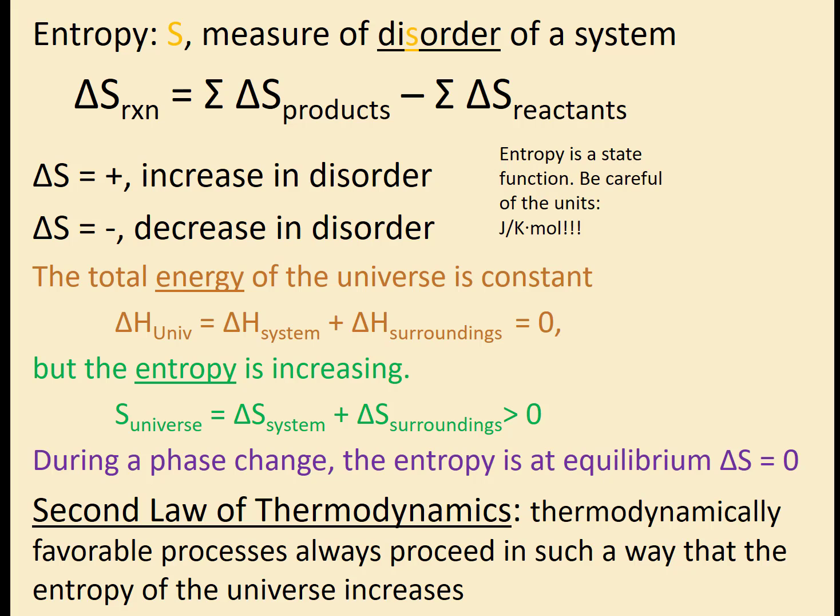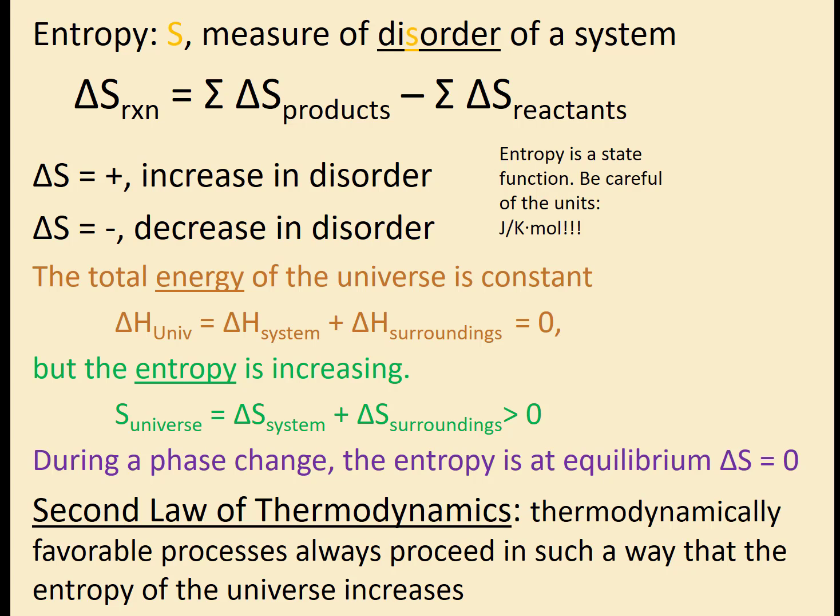Let's look at what the positive and negative sign means for entropy. Remember, entropy is disorder, so if I have a positive value, this is an increase in disorder. If I have a negative value, then that is a decrease in disorder. And I know it's a double negative, but just remember, anytime you see a delta S, that means disorder. The total energy of the universe is constant, so that is not changing, but the entropy is increasing. We tend to have positive values for disorder. And you should know that during a phase change, when we're going from a solid to a liquid or from a liquid to a gas, then our entropy would be 0.